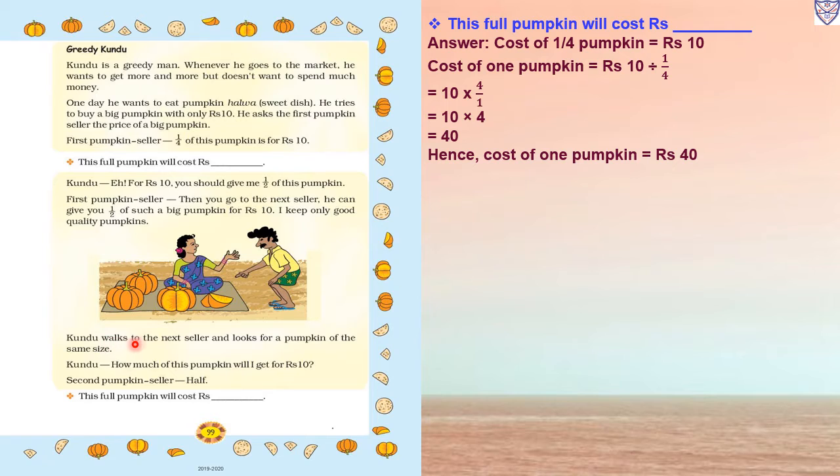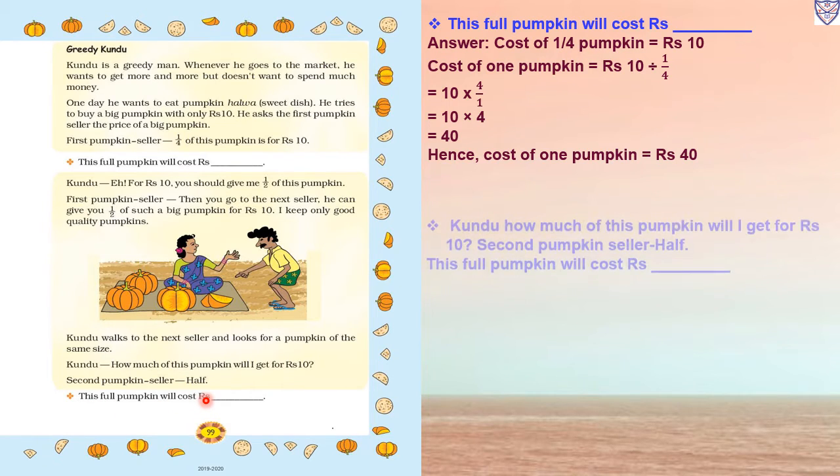Now Kundu walks to the next seller and looks for a pumpkin of the same size. Kundu: How much of this pumpkin will I get for rupees 10? Now again he is asking the second seller. So the second pumpkin seller said half. Yeah, half we will get for rupees 10. So this full pumpkin will cost rupees... Now we have to find out.